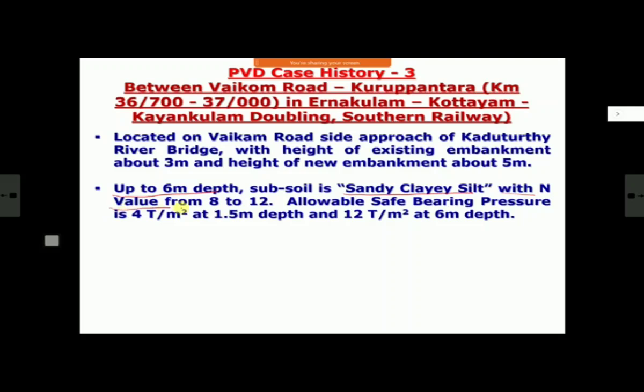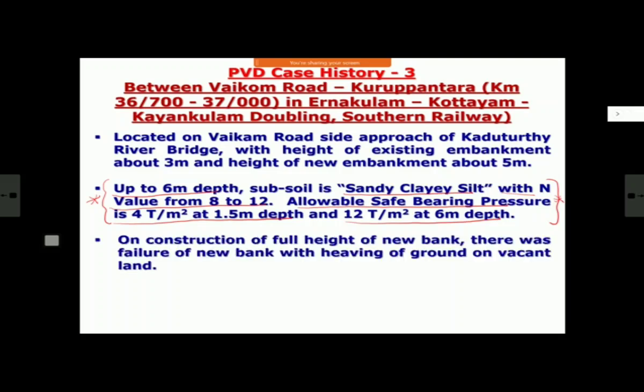And N value between 8 to 12. And the allowable bearing capacity estimated there, as per the geotechnical investigation report, is 4 ton per square meter at 1.5 meter depth and 12 ton per square meter at 6 meter depth. 12 ton per square meter is a very good bearing capacity. And if this is true, your bank can never fail. I can tell you, the bank has failed, so this is not true. Either it was in dry season, or at some other place the report was done and copied here, or by mistake, whatever. But this cannot be true. That is the only thing I want to tell here.